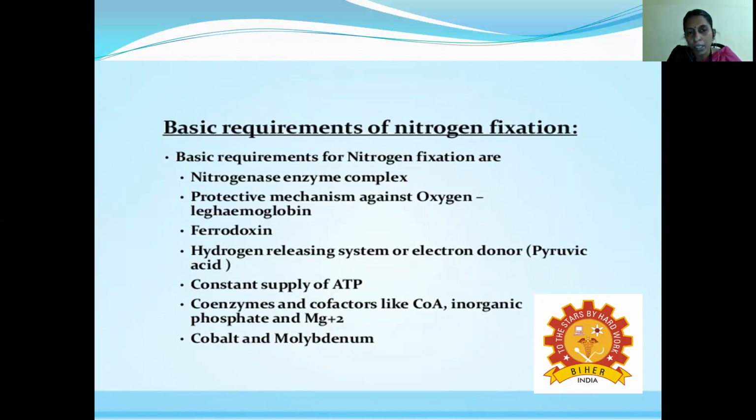So not only the enzymes, it also needs a hemoglobin, that is called leg hemoglobin, and another is called ferredoxin, that is an iron-sulfur rich compound, an electron transport chain having the electron donor, right? And then a constant supply of ATP molecules, coenzymes and cofactors, like CoA, inorganic phosphate and Mg2+ ions are involved. And the minerals, cobalt and molybdenum. So these are the basic components present in nitrogen fixation.